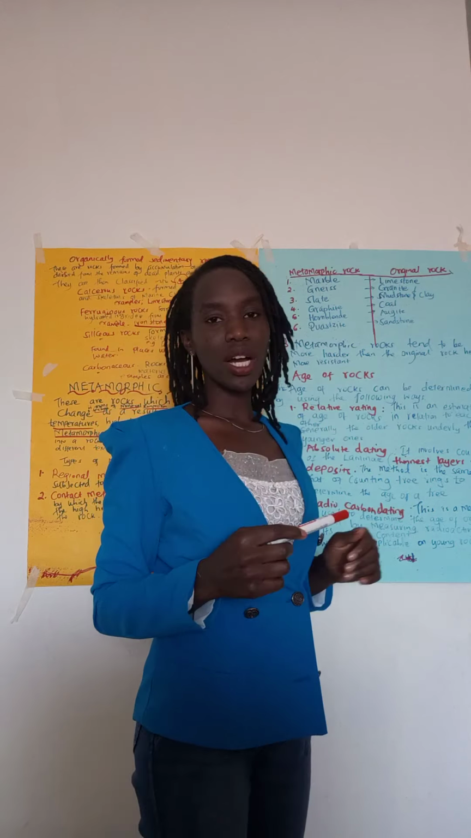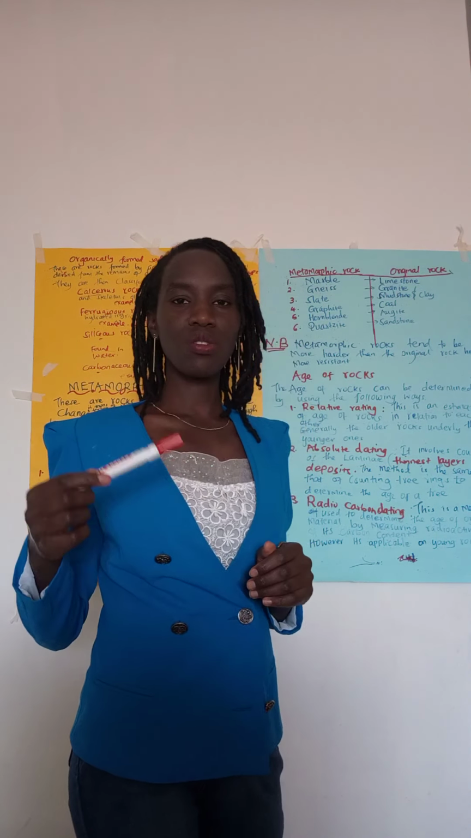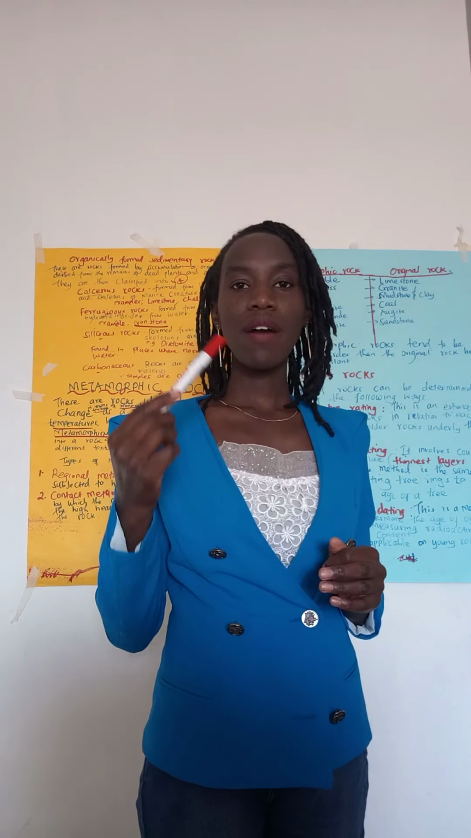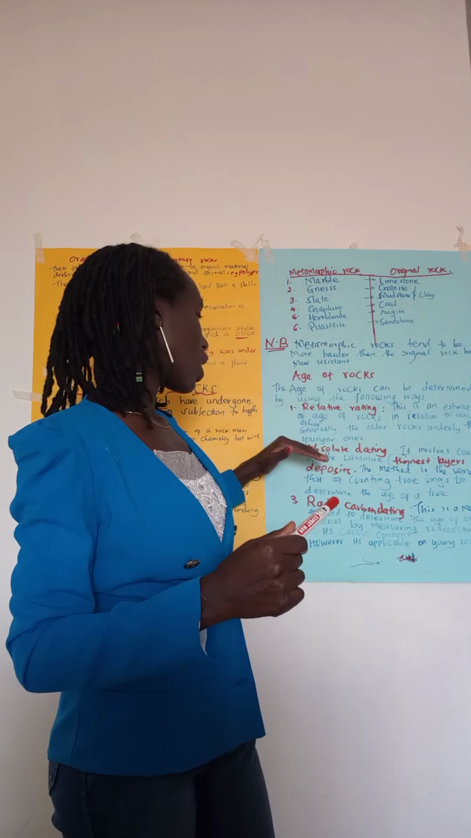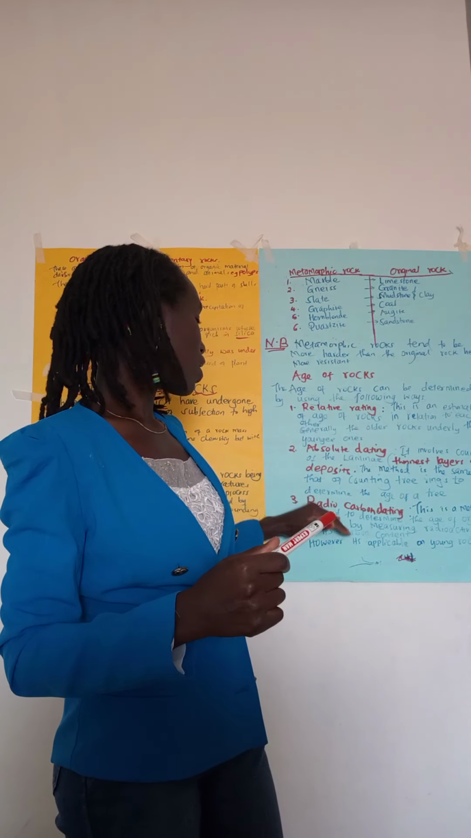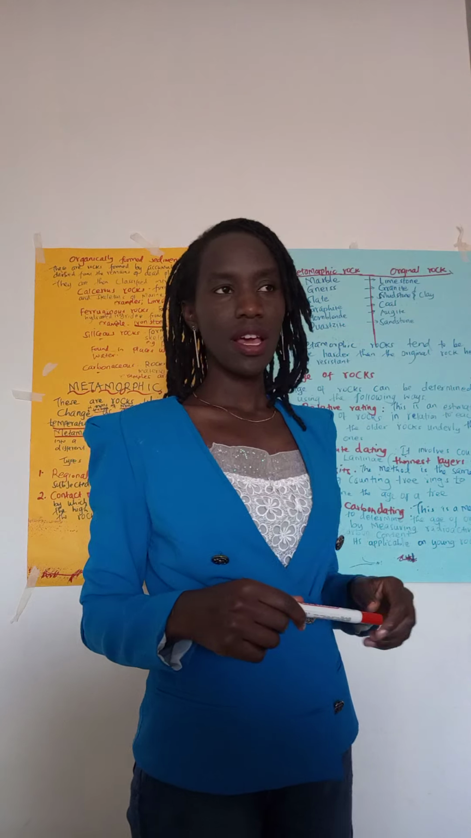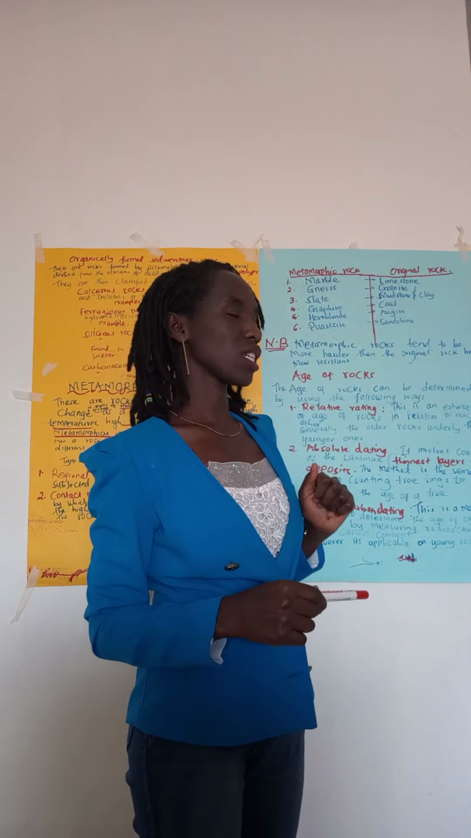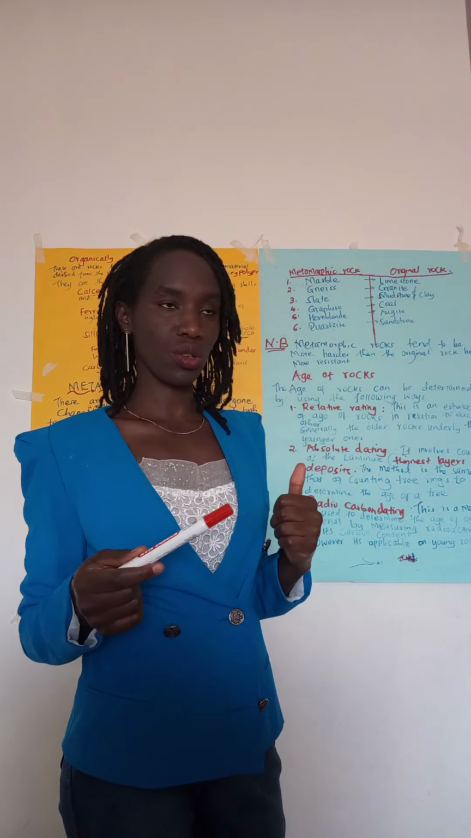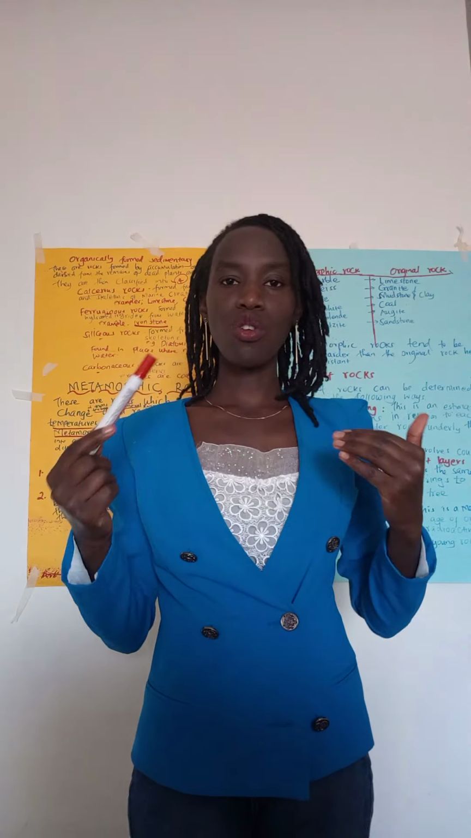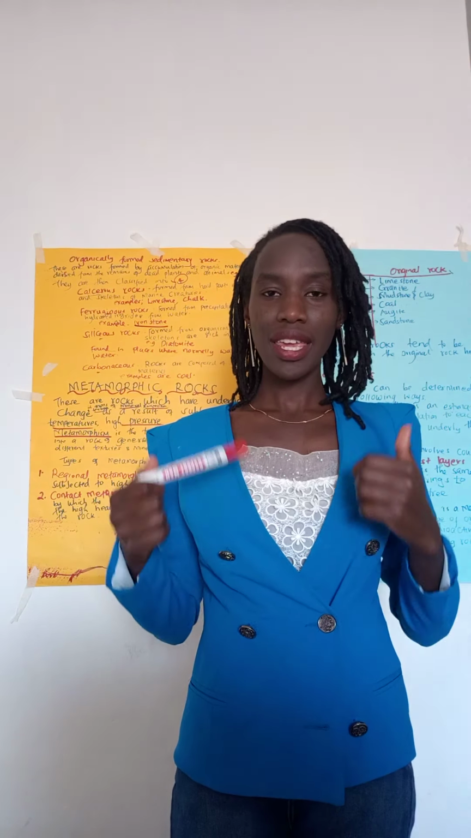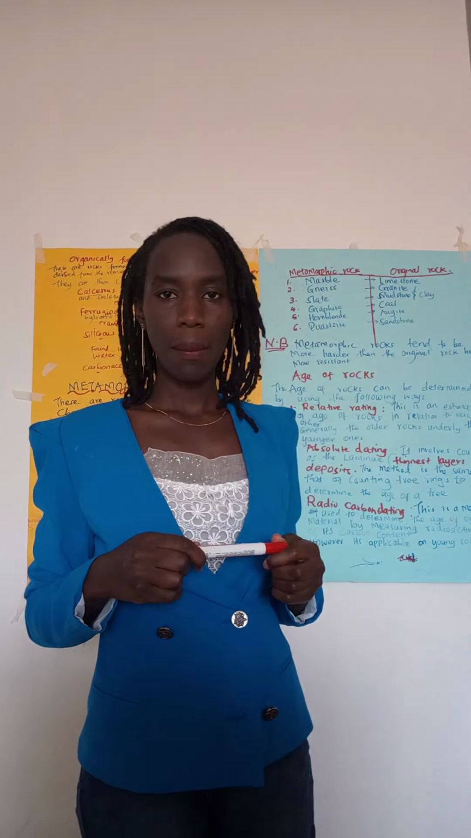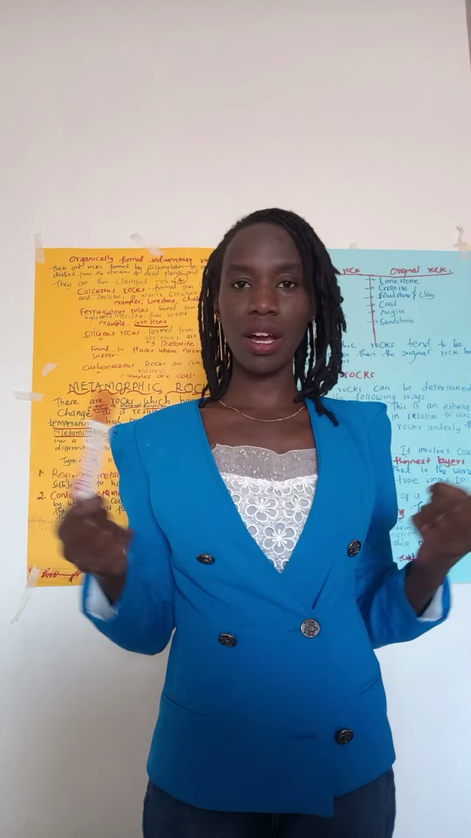Lastly, I want us to look at the age of rocks. How are we going to define the ages of these rocks? We have three ways of determining the ages of these rocks. One is relative dating. We have absolute dating, and then we have the radiocarbon dating. The first one, which is the relative dating, is an estimation by just assuming that the rocks which are older are deep down there, but the rocks which are younger are up there. But that is just an estimation.